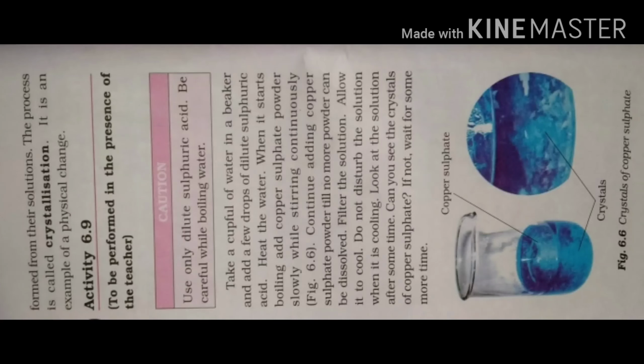When it starts boiling, then what do you have to do? You have to add copper sulfate powder, and while mixing you have to continuously stir the solution. Continue adding copper sulfate powder till no more powder can be dissolved, and you have to continue this process. When a stage comes, the powder will stop dissolving. Filter the solution and allow it to cool.